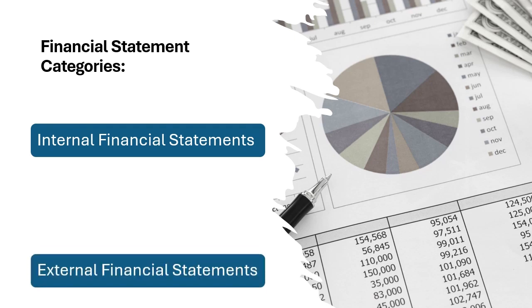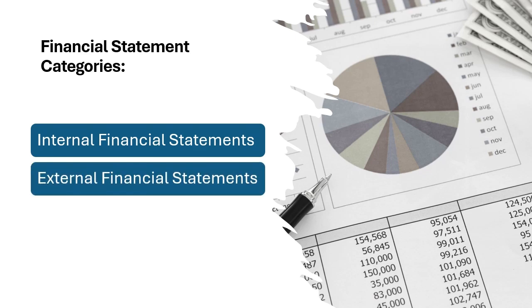The next one is external financial statements. These statements are prepared for external stakeholders such as investors, regulators, and lenders. These statements provide a broader view of the company's financial health and are usually presented in standard format like balance sheet or income statement. For example, a facility's annual financial report that is shared with the investor to demonstrate profitability and stability, including detail of capital expenditure on property upgrades.